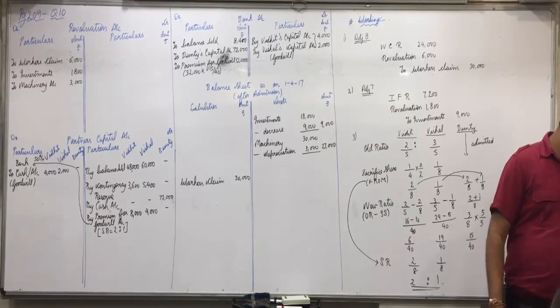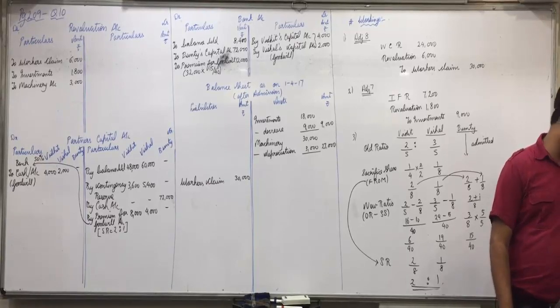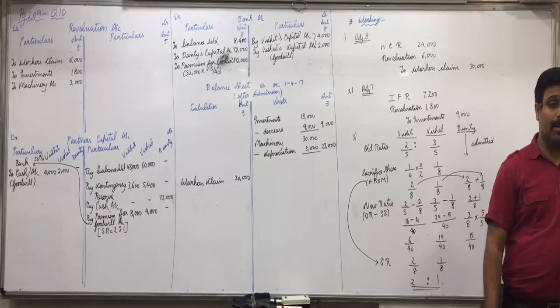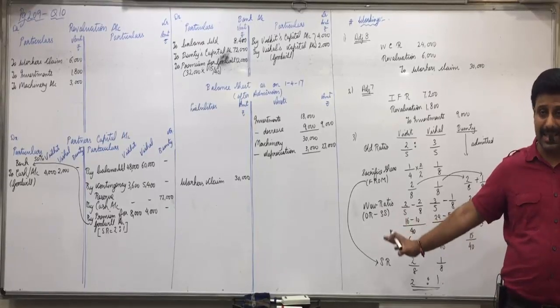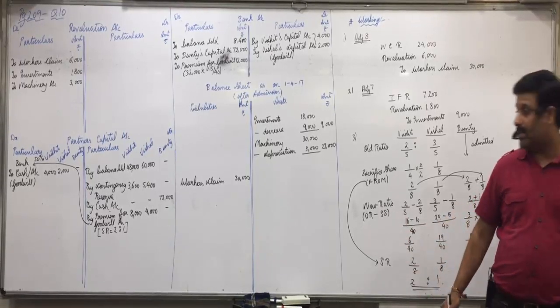Next, write off 3600 as bad debts from debtors and provide for bad debt. Provision for bad debt is to be maintained at 15%. First, we'll show the things on asset side. Put tick on debtors.